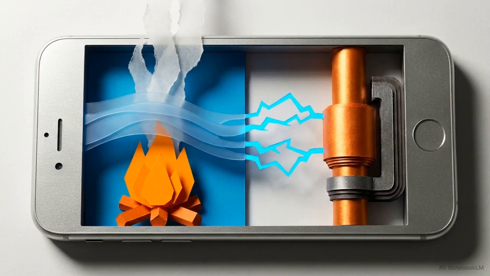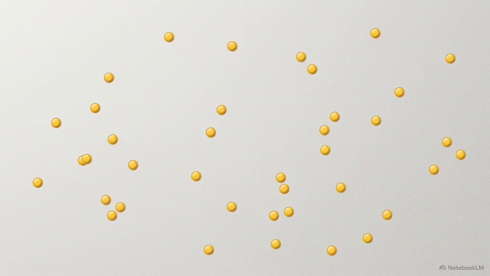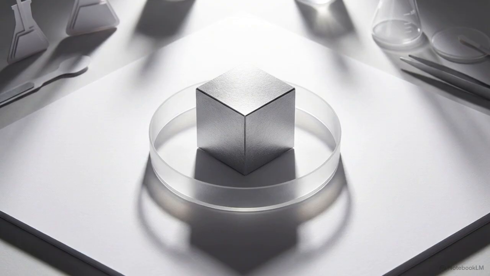Curious, but how do the exact same invisible building blocks create a wet liquid that extinguishes a fire while also forming a hard, conductive solid? The answer lies in how these atoms organize themselves. Categorizing matter into elements, compounds, and mixtures allows us to predict exactly how a material will respond to heat, pressure, or a chemical reaction. We start with the simplest ingredients, elements.